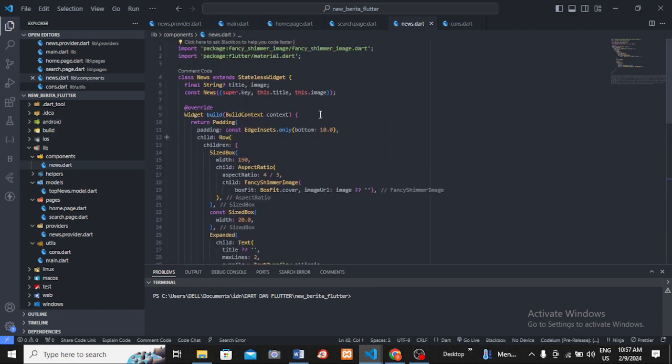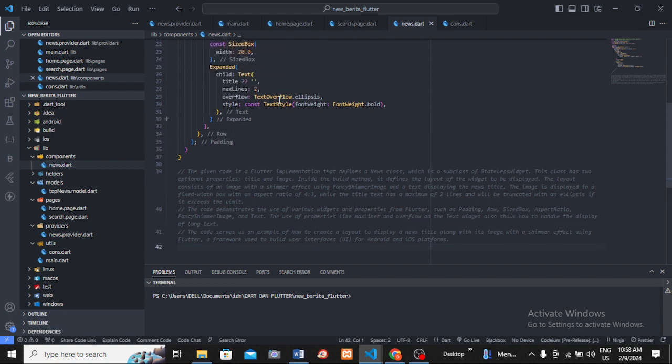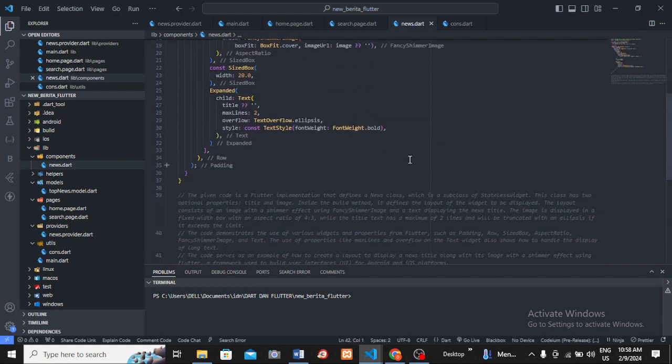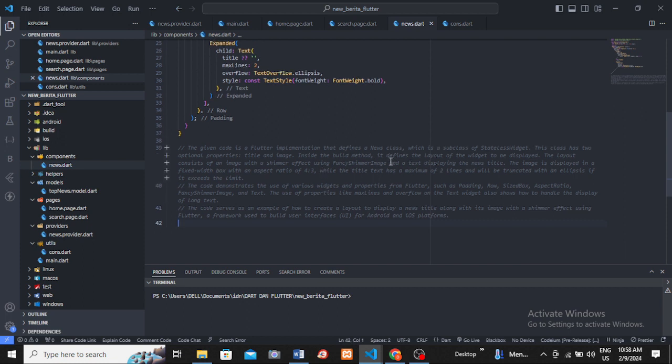Okay, this is the code for the news widget. The given code is a Flutter implementation that defines a news class, which is a subclass of stateless widget. This class has two optional properties: title and image. Inside the build method, it defines the layout of the widget to be displayed.